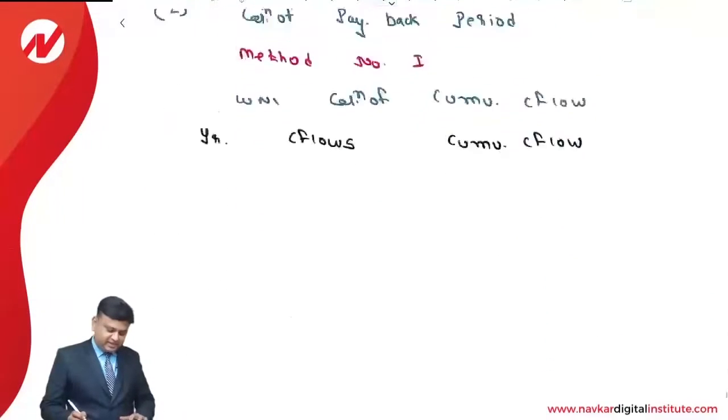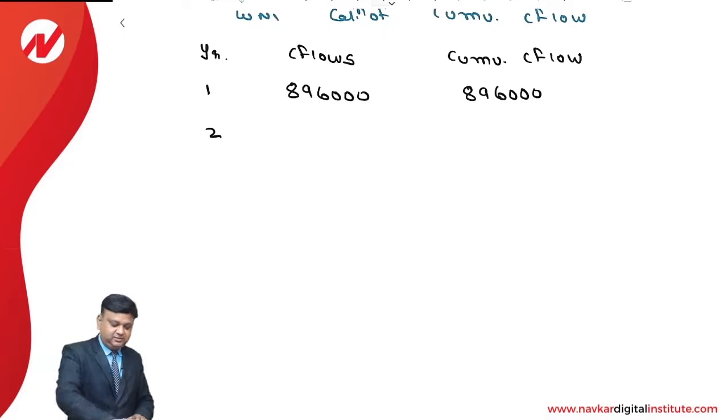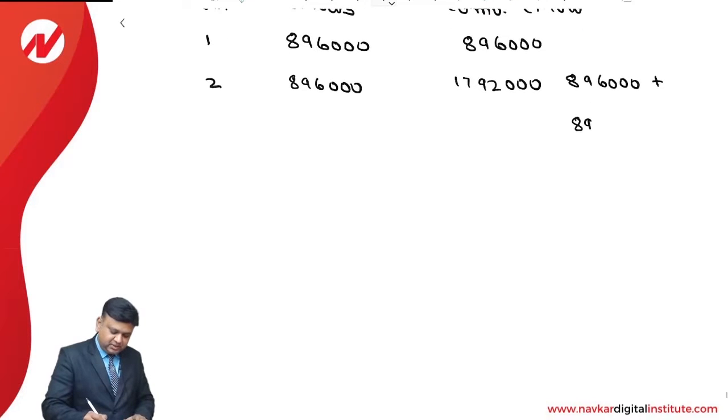First year it is 8,96,000. Second year cumulative it is 17,92,000, that is 8,96,000 plus 8,96,000.